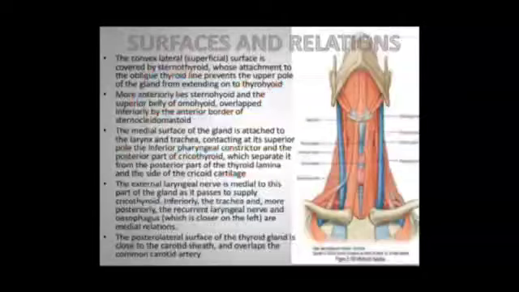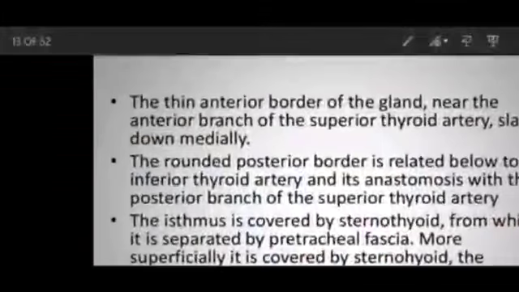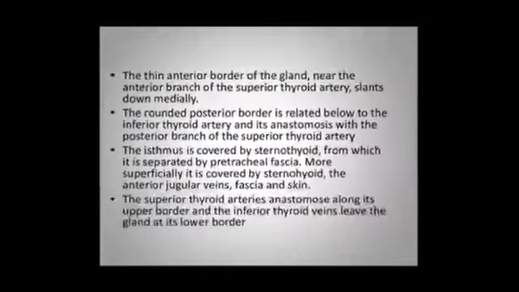The posterolateral surface of the thyroid gland is in close contact with the carotid sheath, which overlaps the common carotid artery. The thin anterior border, near the anterior branch of the superior thyroid artery, slants down medially. The rounded posterior border is related below to the inferior thyroid artery and anastomosis with the posterior branch of the superior thyroid artery. The isthmus is covered by sternothyroid, from which it is separated by pretracheal fascia. More superficially, it is covered by sternohyoid, the anterior jugular veins, fascia and skin.